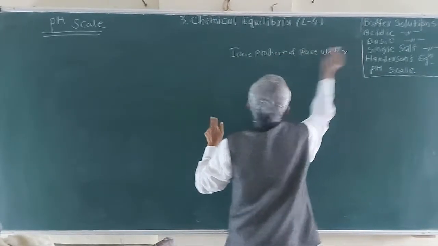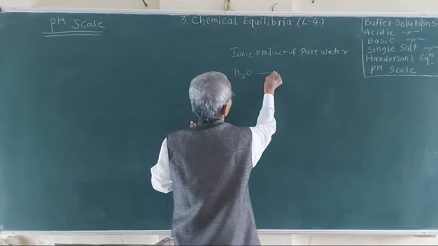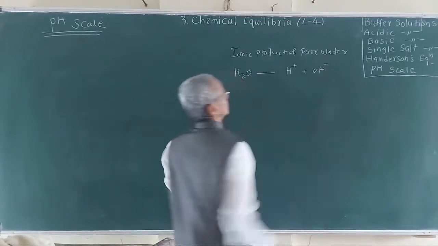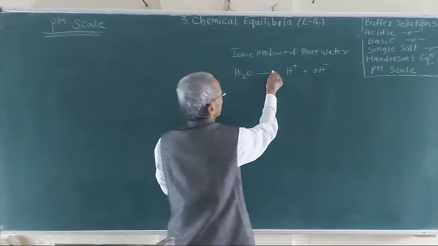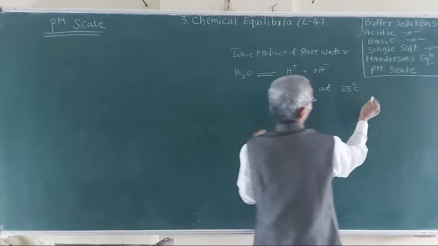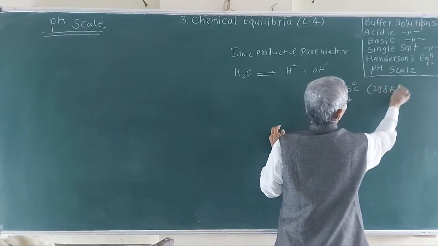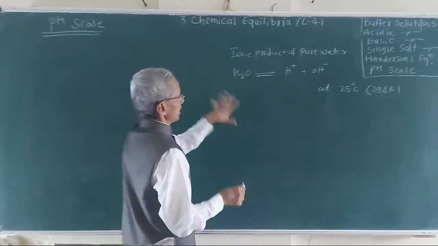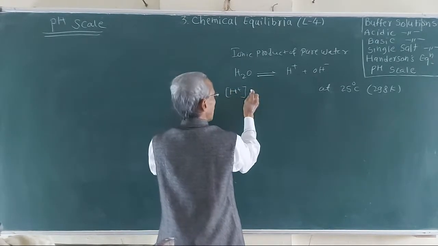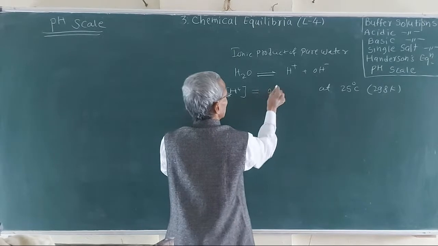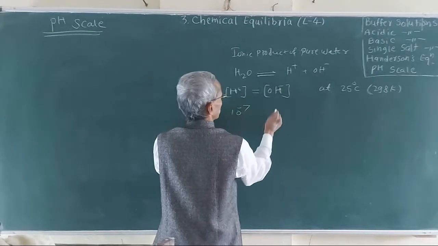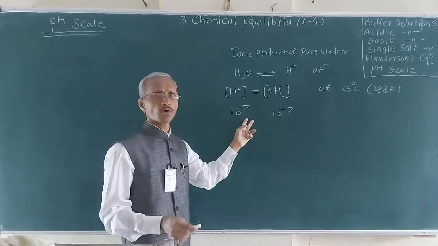H2O may give small ionization, and at equilibrium it is found at 25 degrees Celsius, that is 298 K, on the absolute scale, that the concentration of H plus ion is the same as OH minus ion, and it is equal to 10 raised to minus 7 moles per liter.